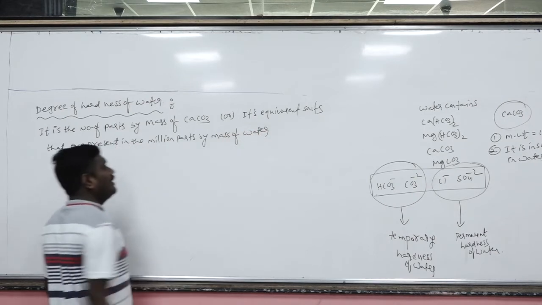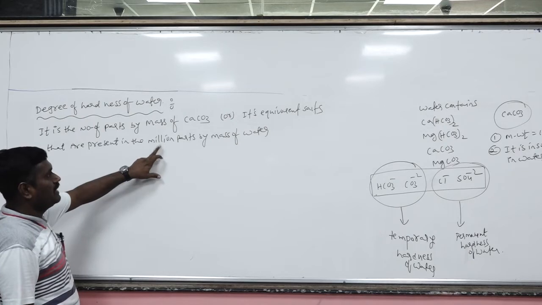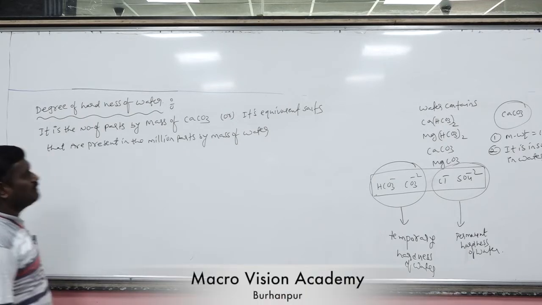Million means 10 to the power of 6. 10 lakhs is nothing but 1 million. Million parts by mass of water.